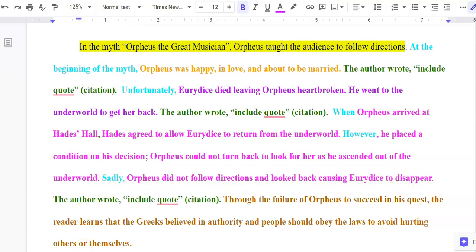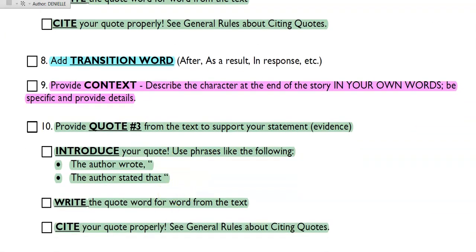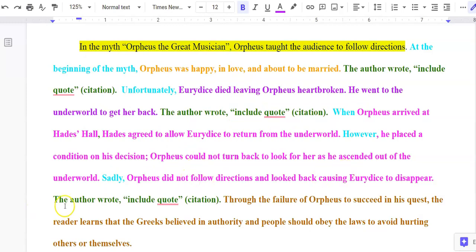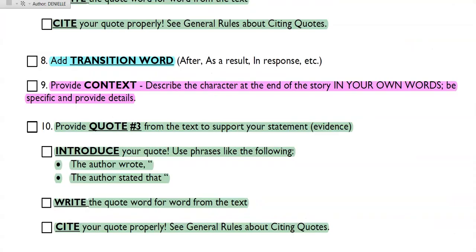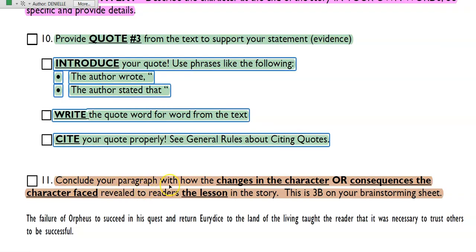And of course, if we look at the checklist, the next thing I do is put my quote number 3. So in my brainstorming sheet, I should have highlighted a quote that supports this and numbered it 3. And I will now put that into my paragraph: the author wrote, including the quote and the citation. And then from there, the next thing, and I have it highlighted brown here, is to conclude your paragraph with how the changes in the character revealed the lesson, right? So this is that B part. This is 3B on your brainstorming sheet.